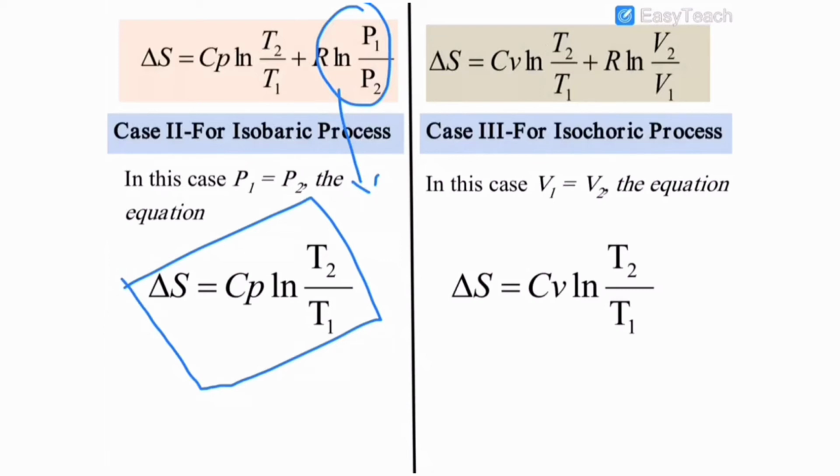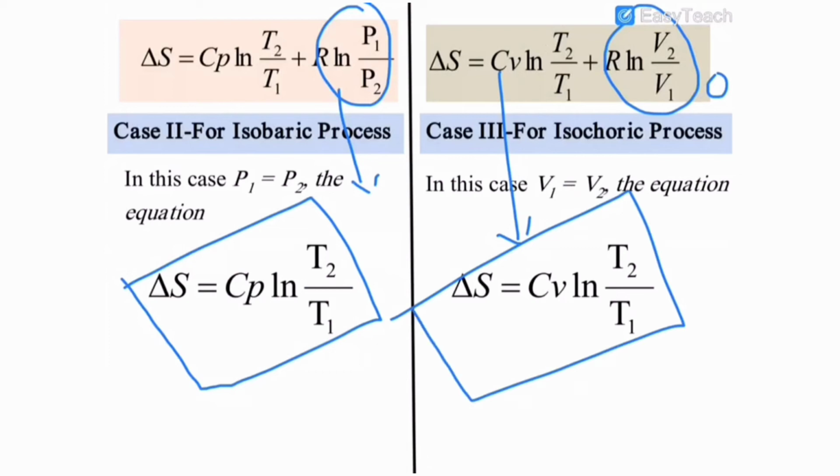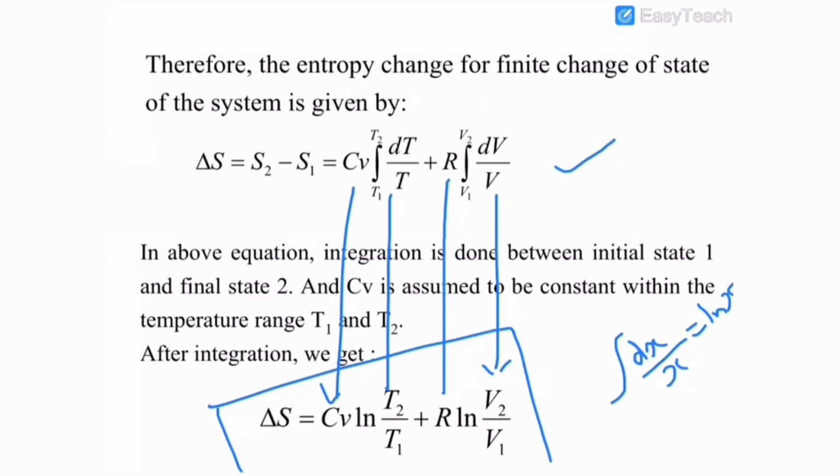And the third condition is for an isochoric process. That means in this case V1 is equal to V2. That is initial volume and final volume are the same. Therefore, in this case R ln V2 by V1 is equal to 0. Therefore, finally we get delta S is equal to Cv ln T2 by T1. This is the equation for entropy change in an isochoric process. So, we have learned the entropy change of an ideal gas under different conditions.